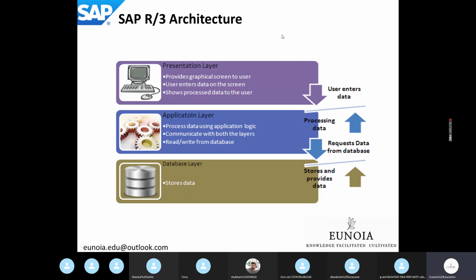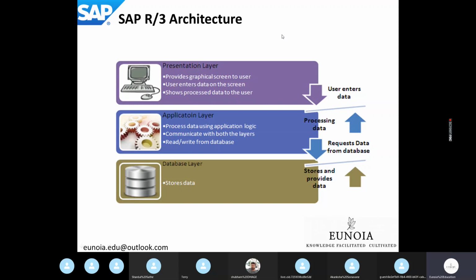Similarly, an SAP ABAP application requires NetWeaver to run. It cannot run directly; it should have a particular environment, and that environment is called NetWeaver. So the application layer is the layer where the program runs. Whatever data is requested, read and write is done from the application layer to the database layer.